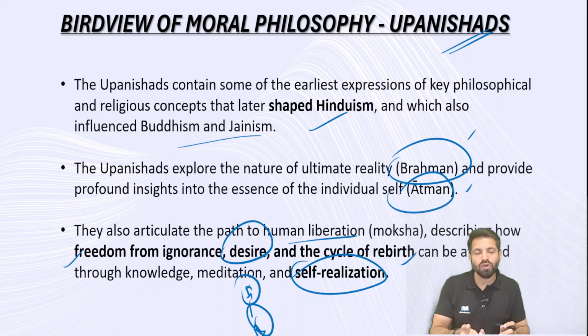But if you look at the core concepts, it talks about emotional intelligence, it talks about emotional stability. So emotional stability leads to self-realization. And what is self-realization? There is no ignorance, there is no desire, and there is no love, lust, all these things. There are no emotions which affect you in a negative way. So when you reach that stage, it means that you are getting refined. Your negative attributes are leaving your system. So this is how it talks about it.